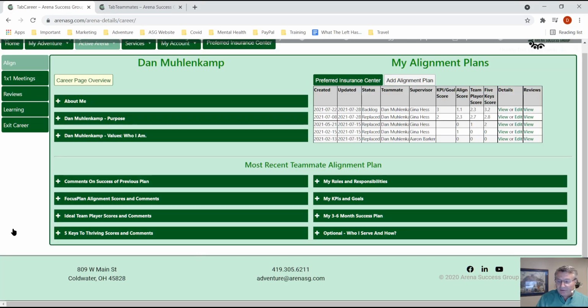So that's the overview of the TAP plan. And I hope you can see how effective it is. If you go through this with your supervisor, you'll know exactly what your supervisor expects. They'll know what you're going to do, what you've committed to doing. They can come back and say, "Hey, you said you were going to do this. Are you doing it?" And it brings tremendous alignment and clarity to the situation. So that's the TAP plan overview.